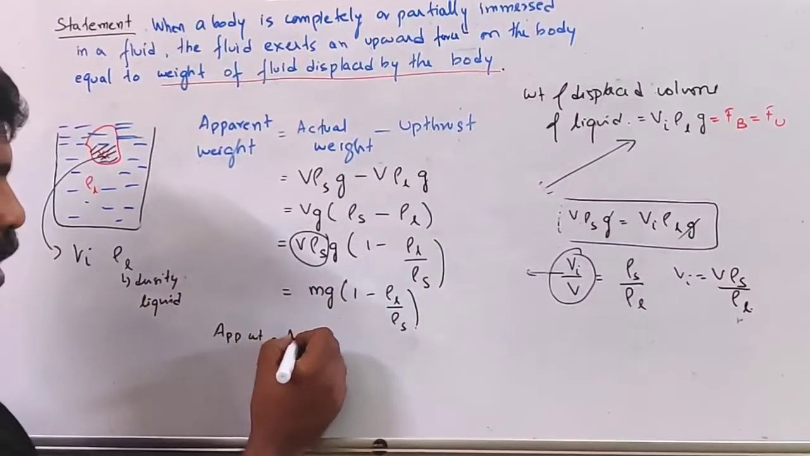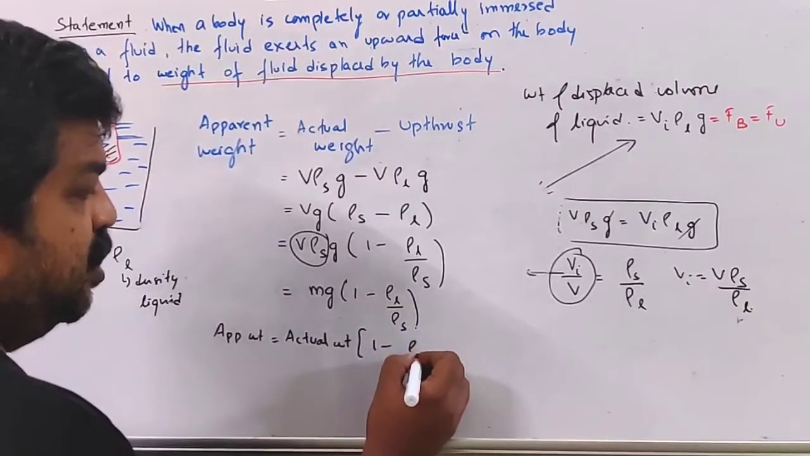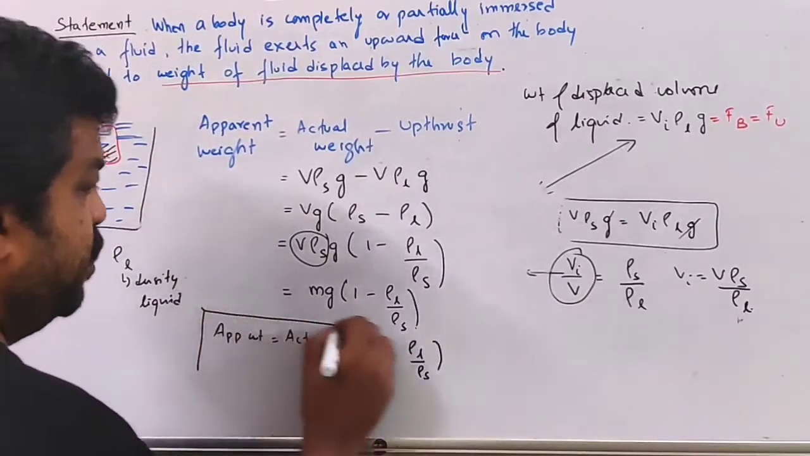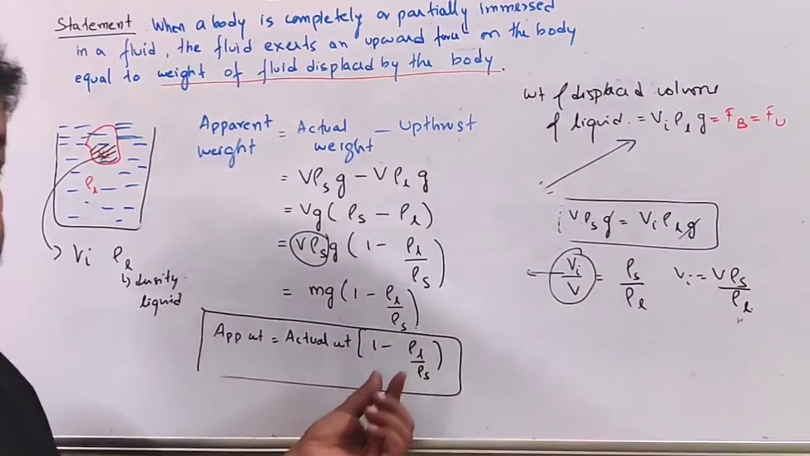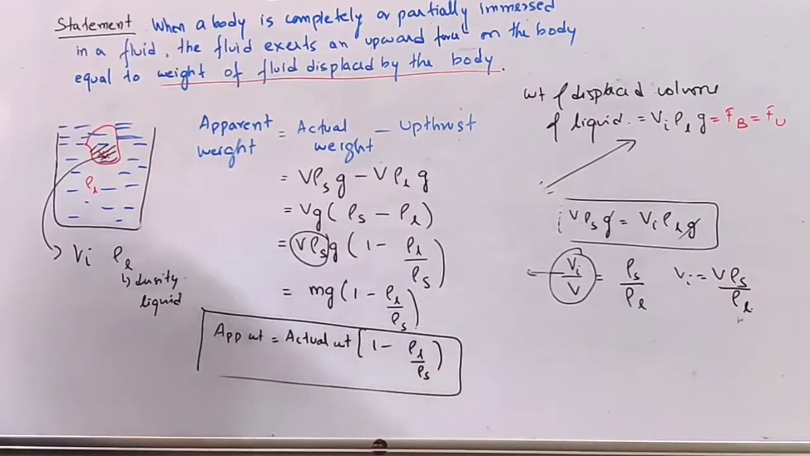is equal to actual weight times 1 minus rho L by rho S. So from this expression you can calculate the apparent weight. That means if the density of the liquid and the density of the solid are known, you can calculate the apparent weight.